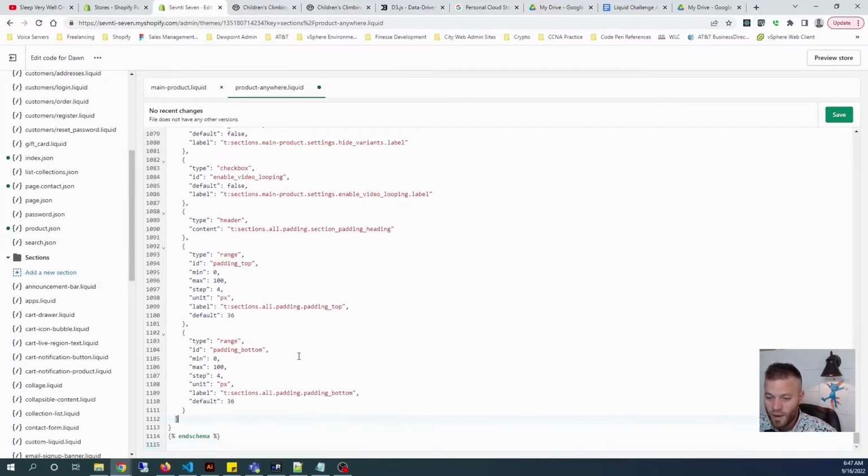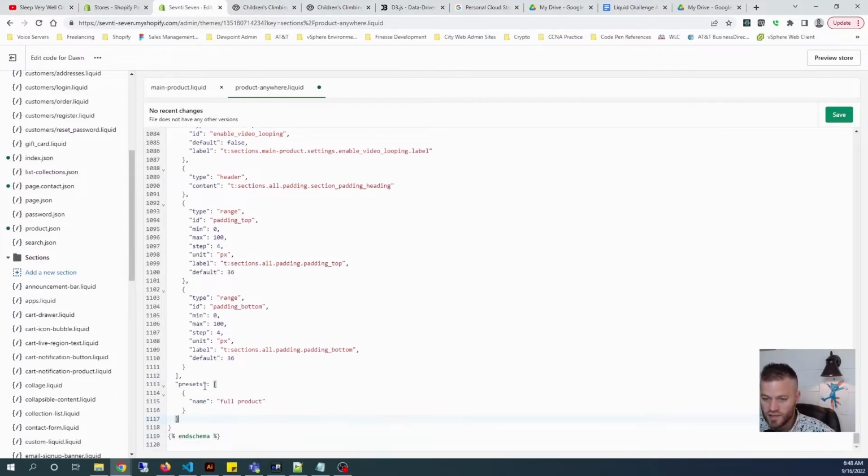Now at the very bottom of this right here, where the closing bracket for an array is, I'm going to add a comma, and then I'm just going to paste in something to avoid any annoying problems with the JSON. It's easy to mess that up, and I'll show you what it is. So it's a presets, and then it has an array in it with one object, name full product. So I'm going to go ahead and save that, and it took it. So we were good there.